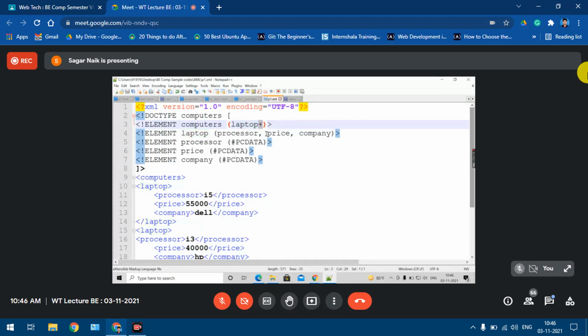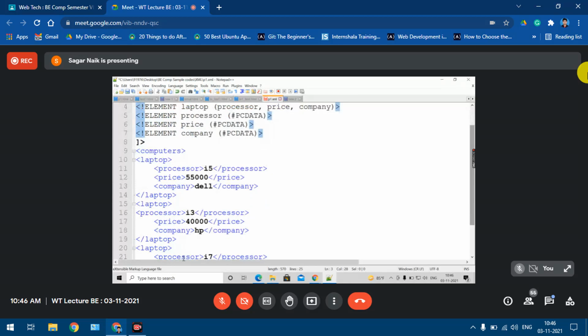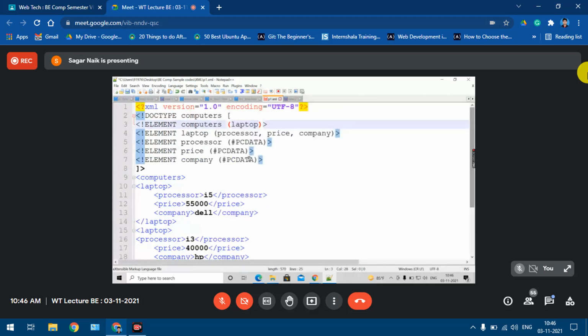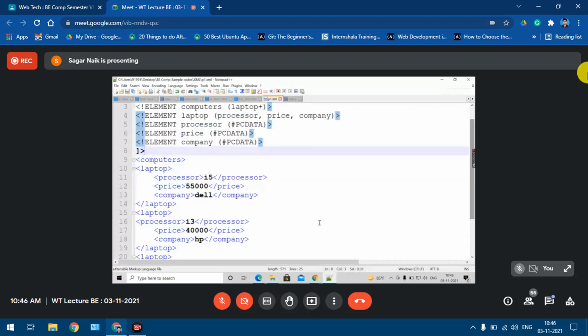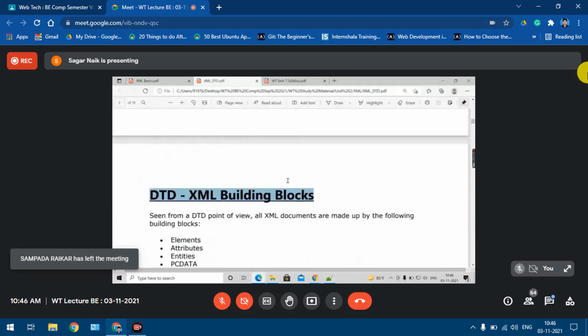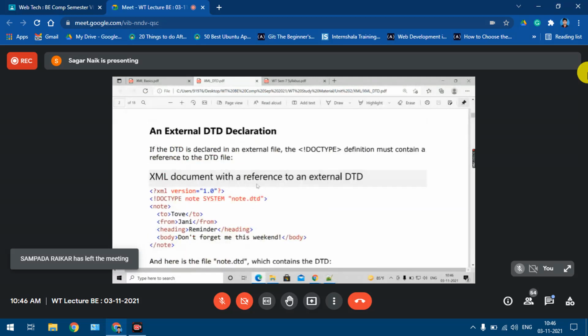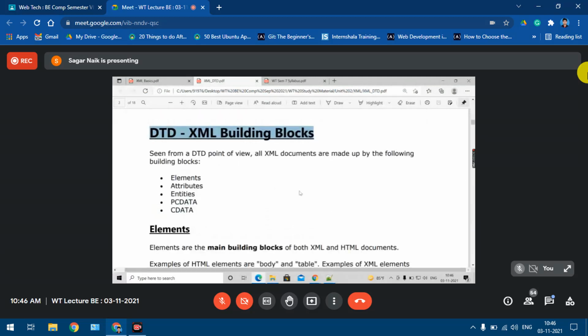If I don't give this plus sign, if this is my code, it is not going to validate. Understood? No, I'll have to remove this second and third laptop element, right? So you can handle this thing using this plus sign. Fine. So this was one more thing about these validations, right? Now going to the next thing. I hope the basic things are clear now. Yes or no?